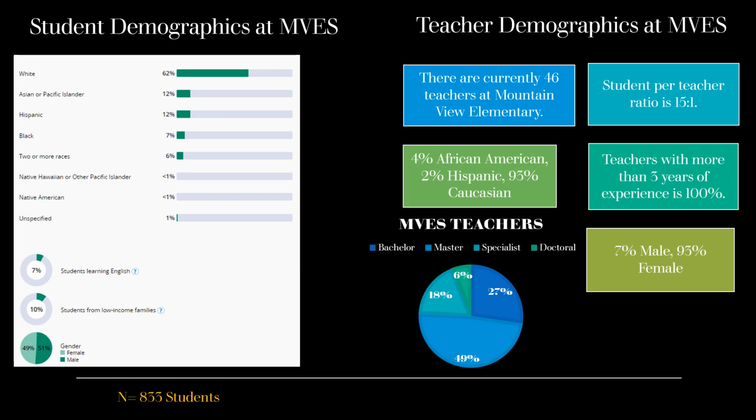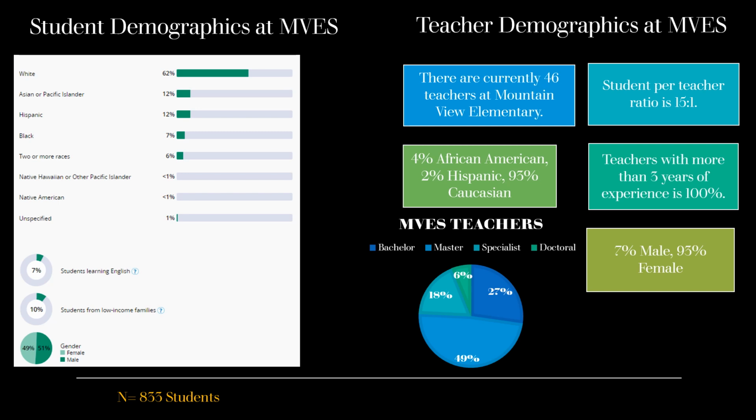The student demographics at Mountain View Elementary School. The student population is predominantly white, with 62% of the students. 12% are Asian or Pacific Islander, 12% Hispanic, 7% Black, 6% two or more races. 7% of the student population are learning English, so they are within the English language learning community.